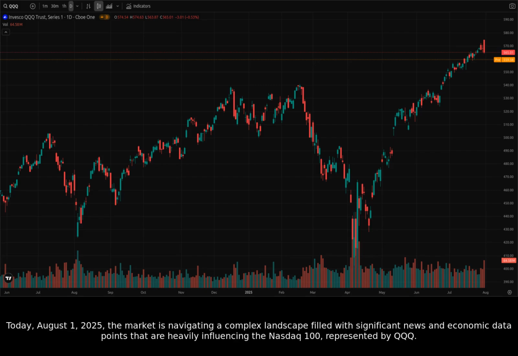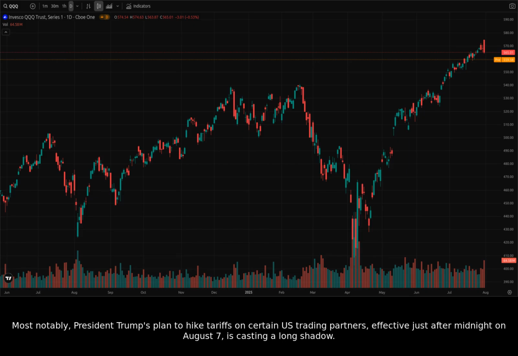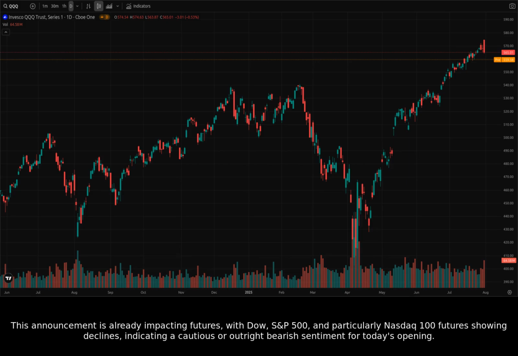Today, August 1st, 2025, the market is navigating a complex landscape filled with significant news and economic data points that are heavily influencing the Nasdaq 100, represented by QQQ. Most notably, President Trump's plan to hike tariffs on certain U.S. trading partners, effective just after midnight on August 7th, is casting a long shadow. This announcement is already impacting futures, with Dow, S&P 500, and particularly Nasdaq 100 futures showing declines, indicating a cautious or outright bearish sentiment for today's opening.